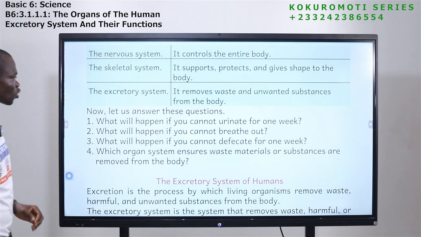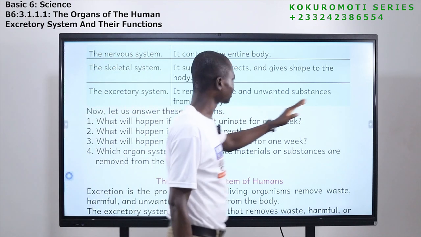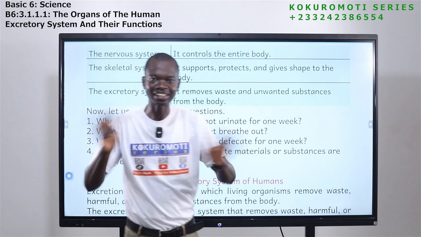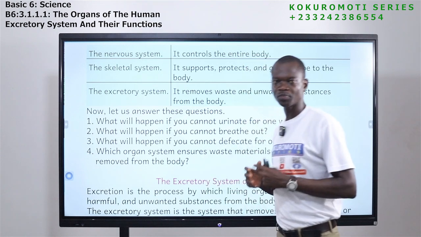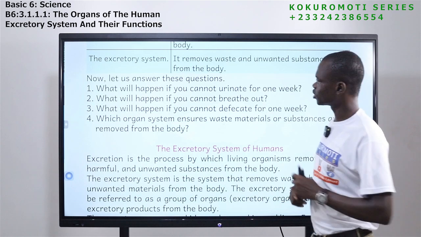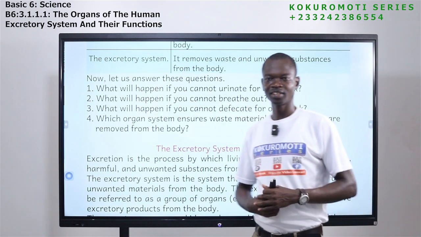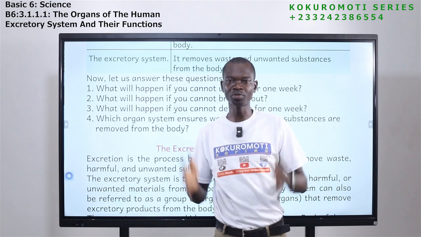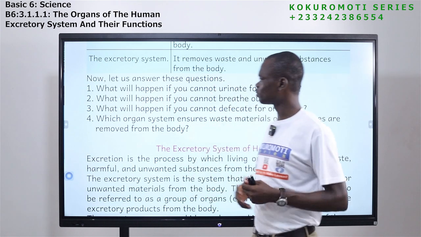The last one, which is the topic for today, is the excretory system. It removes waste and unwanted substances from the body. All the things that are inside the body that the body doesn't need, it is the responsibility of the excretory system to get them out. Okay, let's look at the questions here. What will happen if you cannot urinate for 1 week? Let me tell you. Urine is not needed by the body. It has to come out. So for a whole week, if you have not urinated, what do you think will happen? You will die. Ask people, they will tell you.